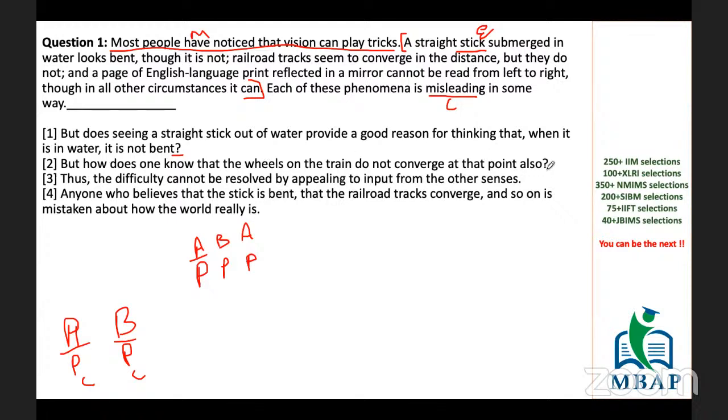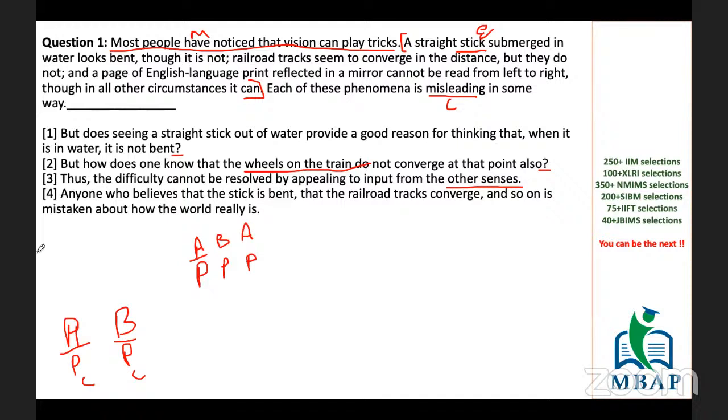Same explanation goes for the second option as well. Question mark. And again, I'm only talking about one of the examples. It cannot be my sentence. Okay. I'm left with third and fourth. Let's see. Thus, the difficulty cannot be resolved by appealing to input from the other senses. Okay. Once more, we are not talking about senses at all. My point is that vision is playing tricks.